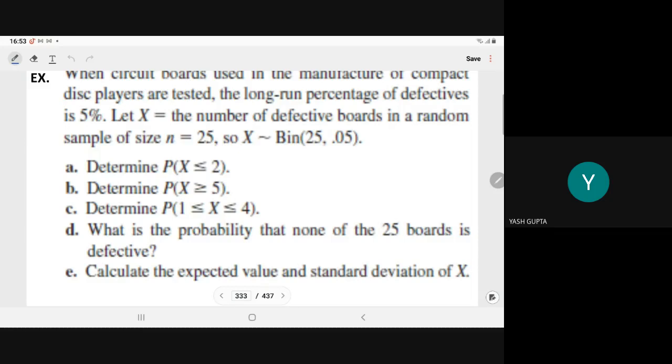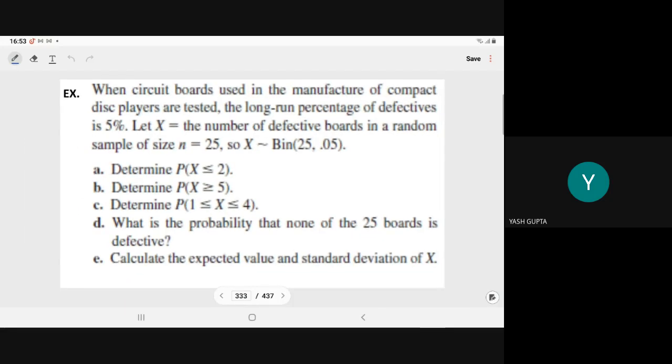So let us understand from a question. When circuit boards used in manufacture of compact disc players are tested, the long run percentage of defective boards is 5%. Let x be the number of defective boards in a random sample of size n equal to 25. So x follows the binomial distribution with n equal to 25, p equal to 0.05, because 5% is defective.